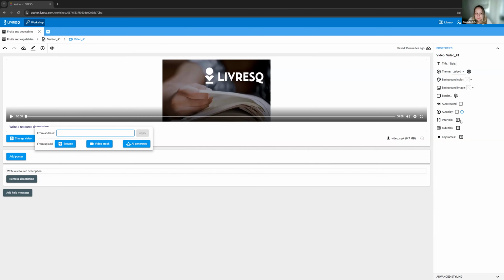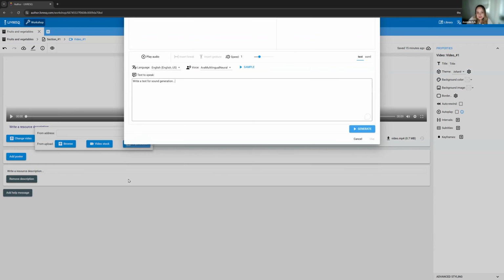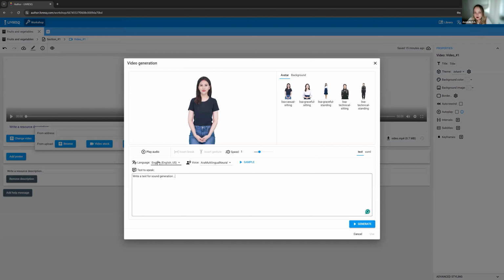Then you can also upload a video from your computer if you have something ready. You can select a stock video, and you can also generate a video using artificial intelligence. So far, this is still in beta, as were the previous tools that I've shown you, because so far we only have 3 characters, 2 of them in 2 different positions.